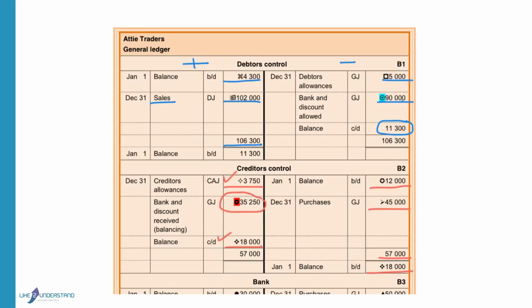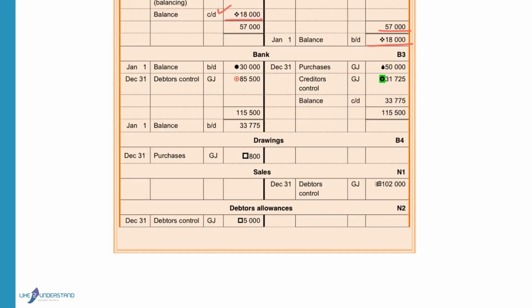If we add this balance above the total and we add up all the figures on the credit side, you will now get the same total as you had on the debit side. This balance is brought down on the debit side of your debtors control account on the opposite side, and this will indicate at the beginning of the next financial year that the outstanding debt of debtors is 11,300.